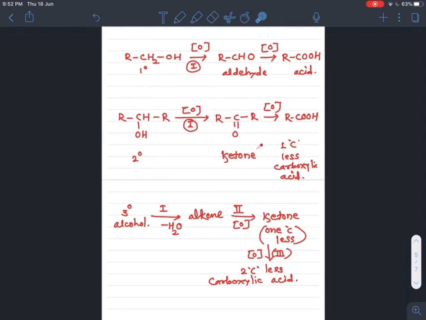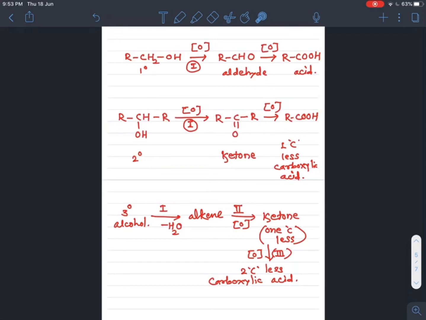In secondary alcohol, first step we get a same carbon containing ketone and finally get a one carbon less containing acid. And in case of tertiary alcohol, in the first step by dehydration we get its corresponding alkene. In the second step we get one carbon less containing ketone, and in the third step, we get two carbon less containing carboxylic acid.